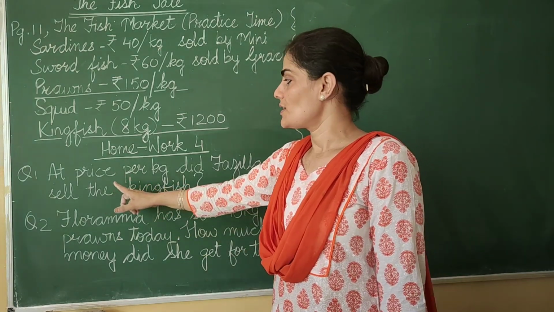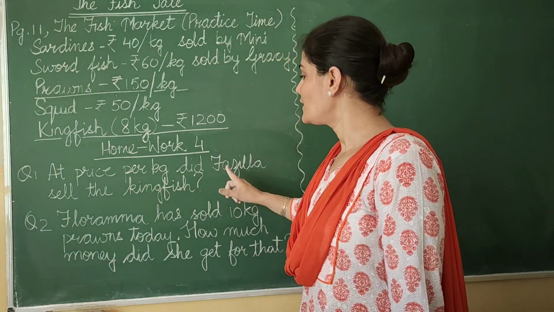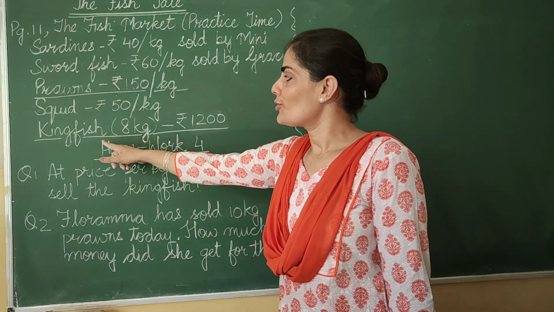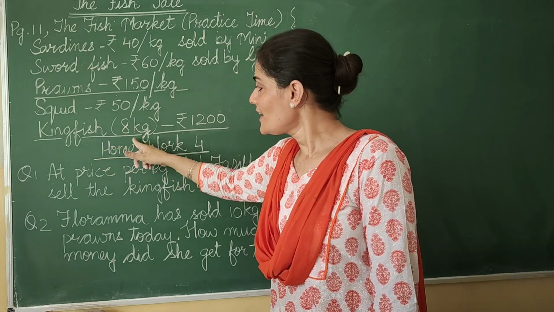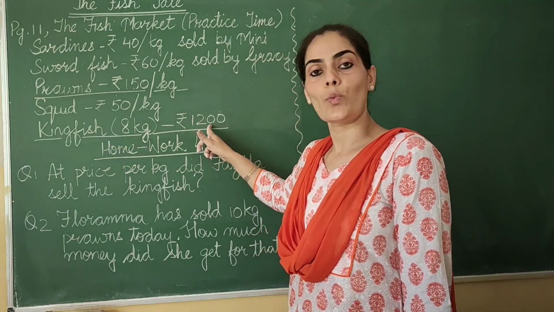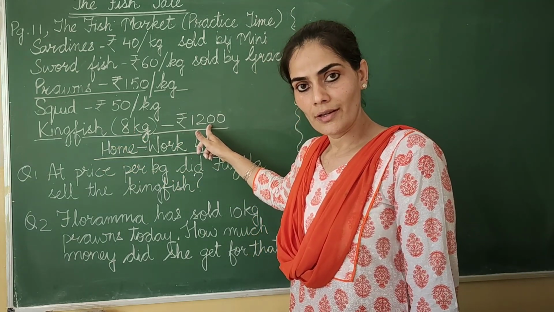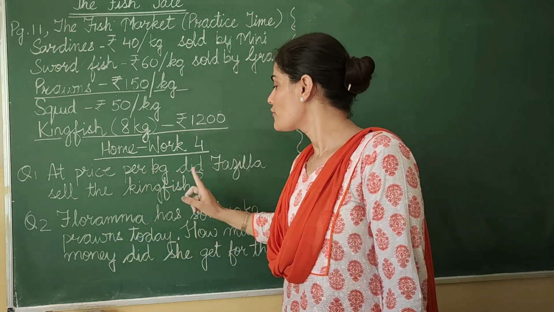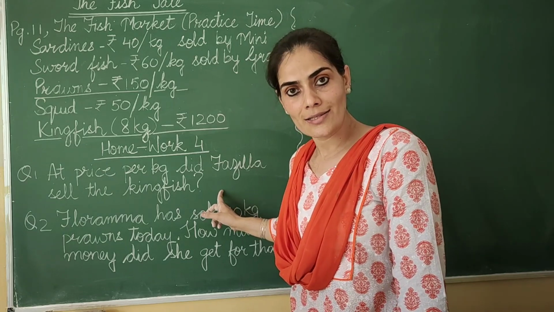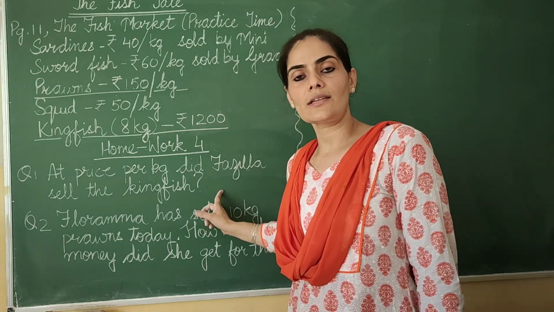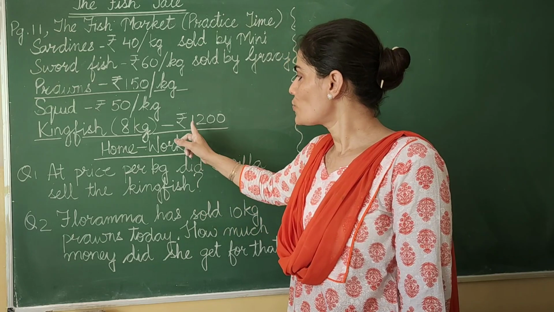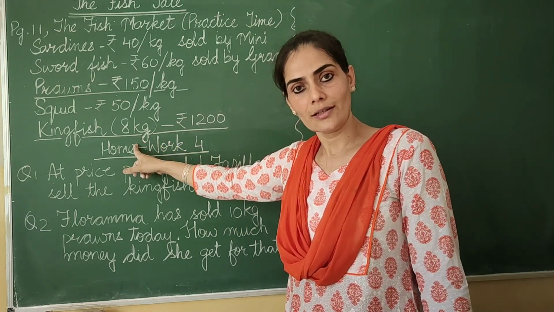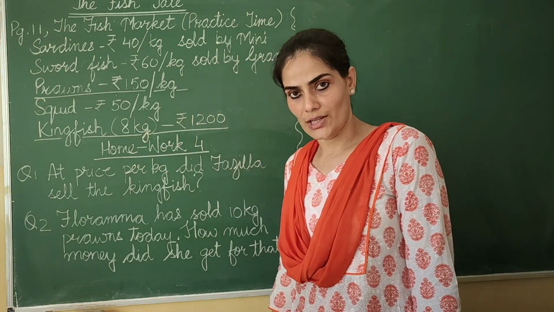The first question is, at what price per kg did Fazila sell the kingfish? Now you know that the price of this 8 kg kingfish is rupees 1200. Price per kg means 1 kg. Price of 1 kg kingfish will be less. When we expect the answer in less, we divide. So 1200 rupees will be divided by 8. You will get your answer by completing this operation.